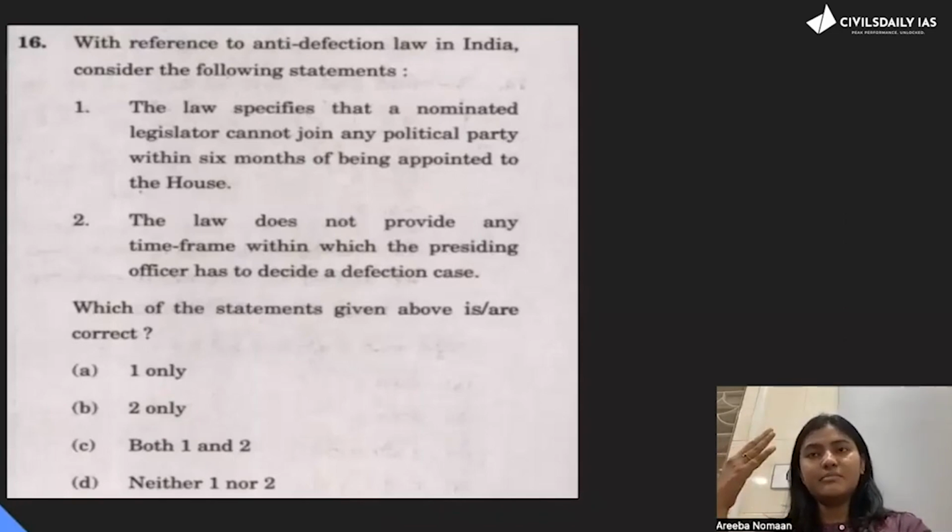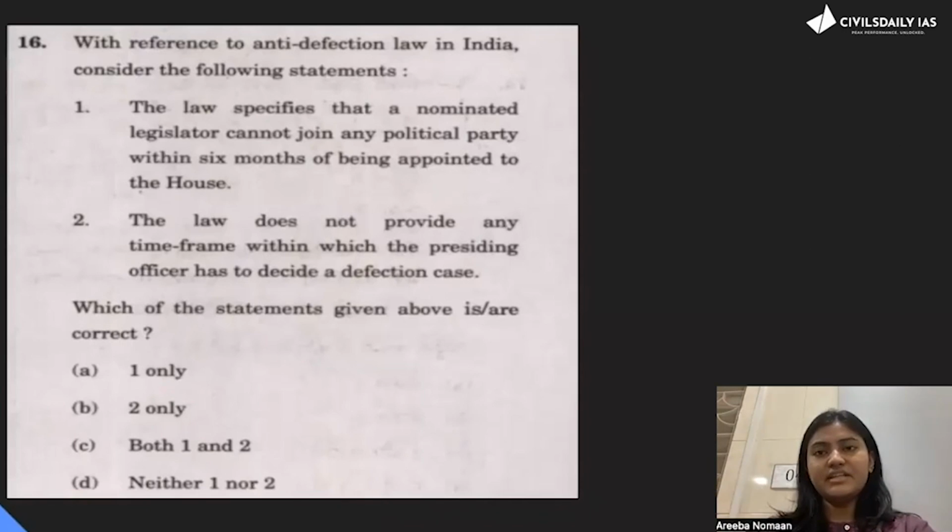Your mind might try to skip that word, and that's a trap. So please read the options very carefully, very, very carefully. One word can make you lose the whole prelims. So in this question, the law specifies that a nominated legislator cannot join any political party after 6 months. It should be after 6 months of being appointed to the House.